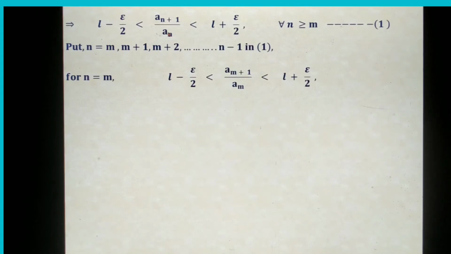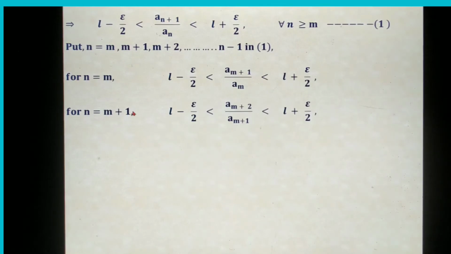So this is L minus epsilon by 2 less than a_(m+1) divided by a_m, which is less than L plus epsilon by 2. Next in this expression I will put n equal to m plus 1. When n equal to m plus 1 is taken, again there are no changes in the left side inequality L minus epsilon by 2 and the right side inequality L plus epsilon by 2.